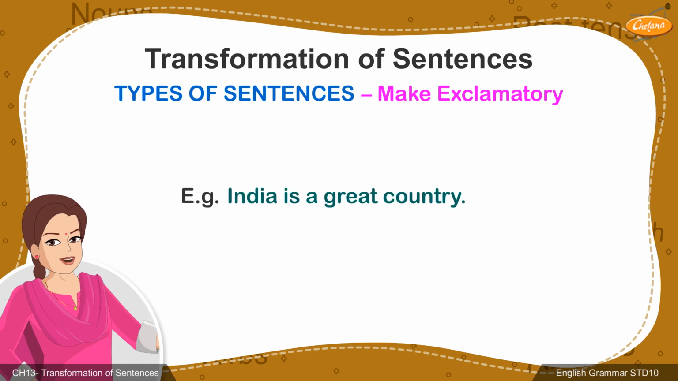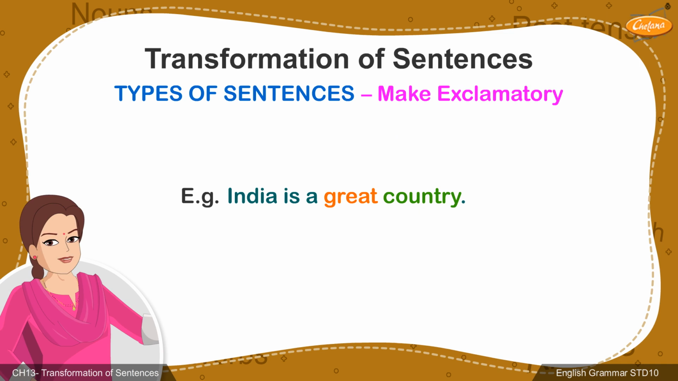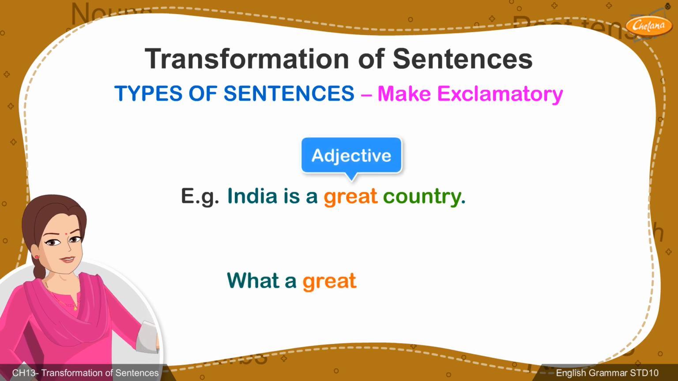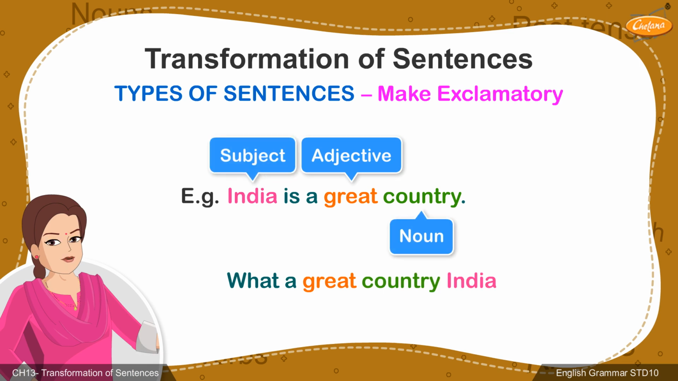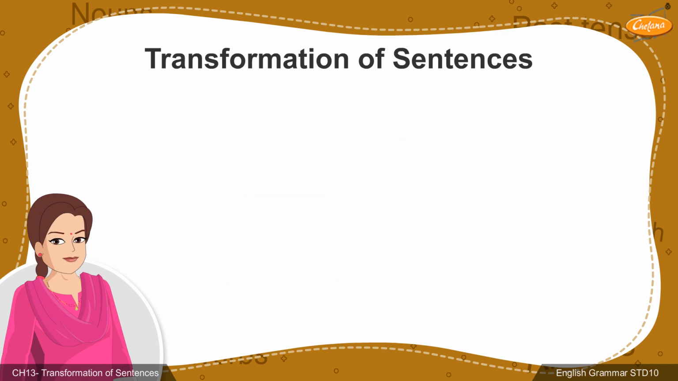In the next example, however, there is a noun after the adjective great. In this case, following all the other rules, we start the exclamatory sentence with what. This is followed by the adjective, the noun, the subject, and the verb. The statement again ends with an exclamation mark. The answer would be, what a great country India is.